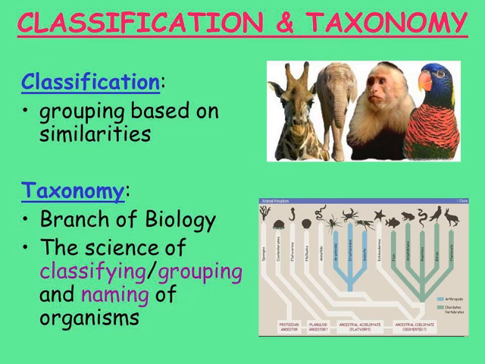Now comes taxonomy. Taxonomy is a branch of biology which deals with classifying, grouping, and naming of organisms. There has to be a proper address of that organism. That proper addressing of an organism comes under taxonomy, in which you classify that organism, group it into its phylum or division, kingdom, whatever it is, and then provide a name to that organism. So this comes under the branch of biology known as taxonomy.